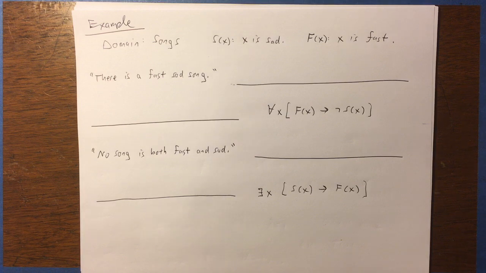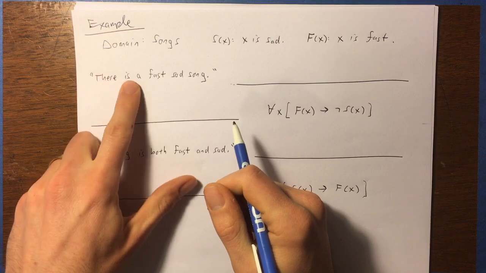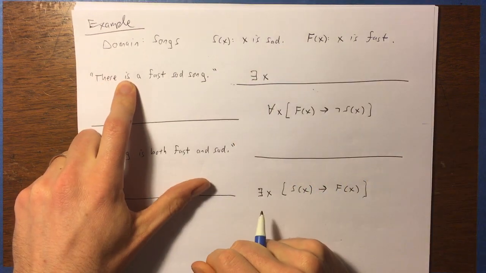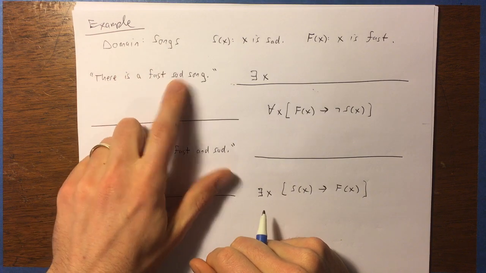And I'm going to hope that you paused the video and have done this on your own. Now I'm going to go over the answers. So there's a fast, sad song. This is there exists. There exists x. There exists a song that is fast and sad. That's what this is saying, right? There's a fast, sad song.